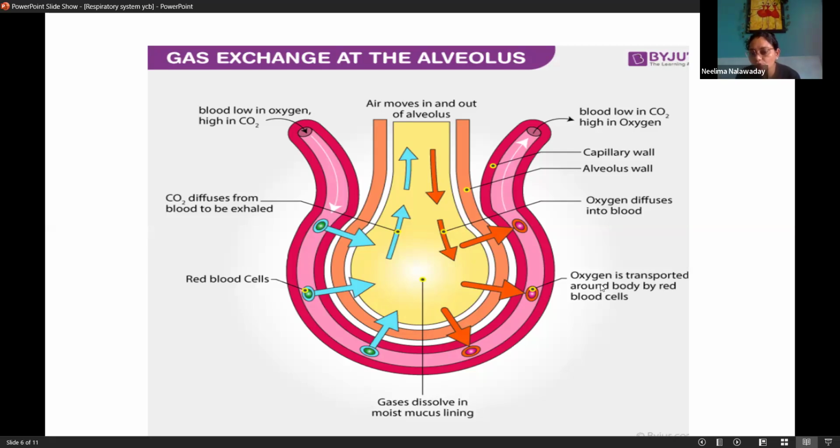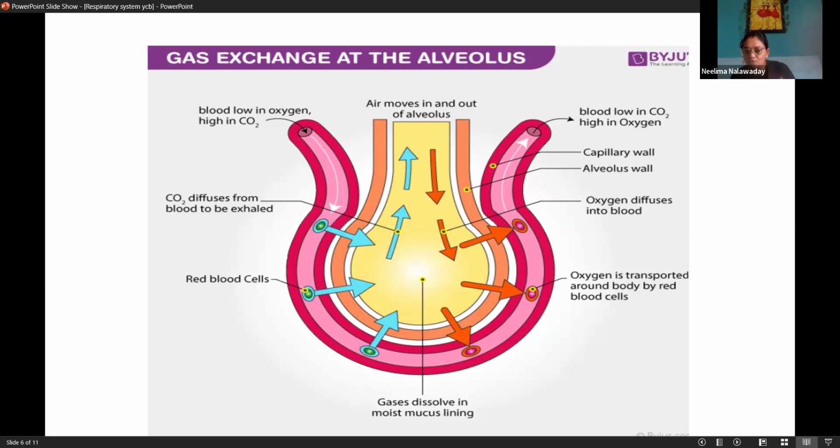Then the oxygen molecule is transported around the body by red blood cells, because red blood cells have an affinity or attraction for the oxygen molecule. So the oxygen molecule, through the process of osmosis or pressure changes, enters into the bloodstream and gets attached to the hemoglobin, and the blood becomes oxygenated.